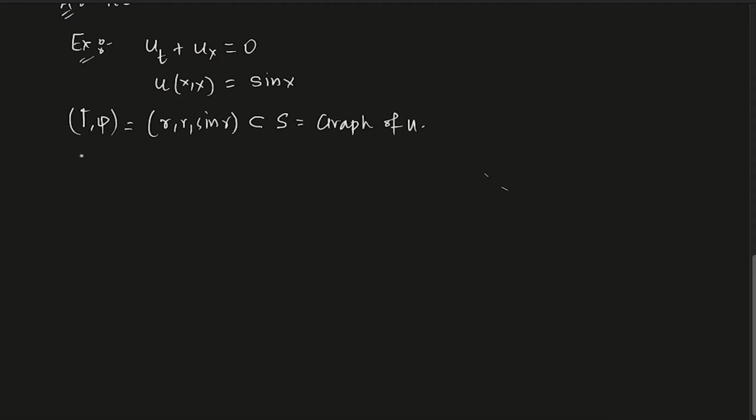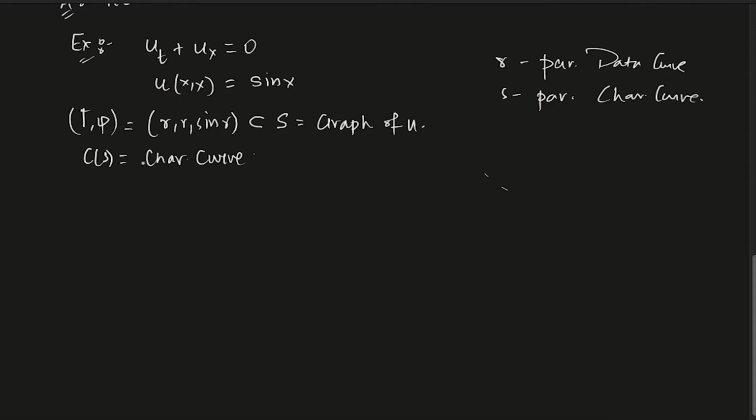C(s) is the characteristic curve. Here s is parameterizing the characteristic curve, and r is parameterizing the data curve. Now let us solve this problem. You already know the characteristic equations from the earlier classes, so I am not writing them all out.